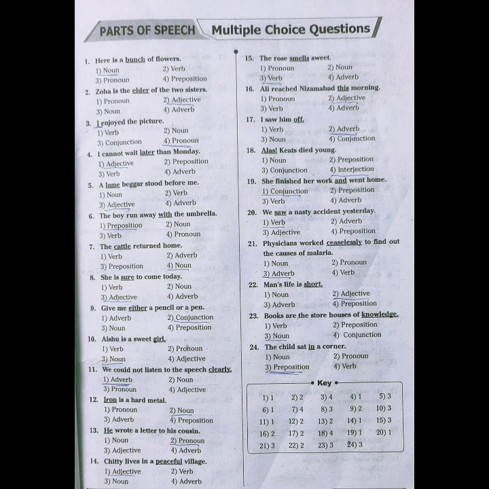Now, 24th and the last one. The child sat in a corner. The word in is underlined. We already know that on, in, with, for, since all are prepositions. So, we can easily say that in is a preposition. Therefore, the correct option is 3, preposition.